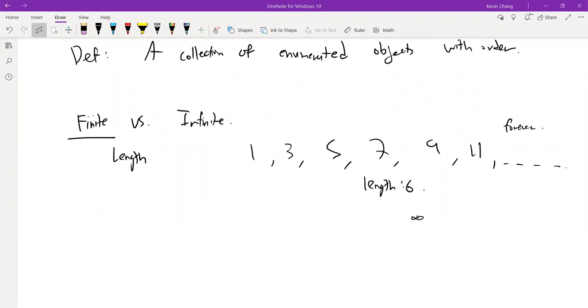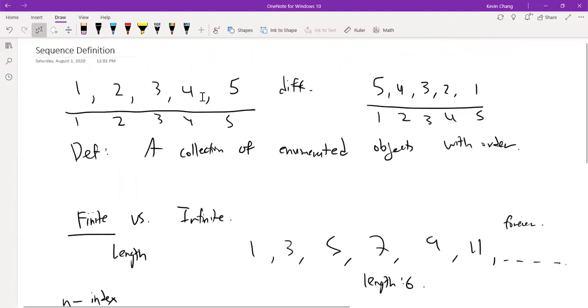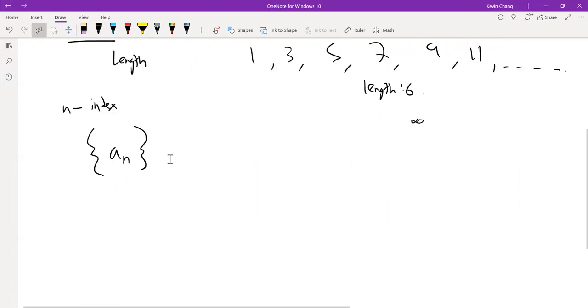So the notation we use for sequences usually is we're going to write curly braces, and then we're going to write the variable a, which will represent the terms in our sequence, with the subscript n, which is going to be our index. So n is the index, meaning that is the enumeration. For example, here, the index of 4 is 4. So n is the index, and we can state how long the sequence is.